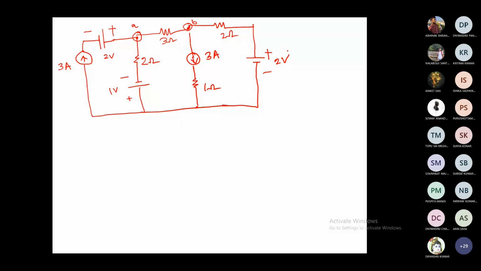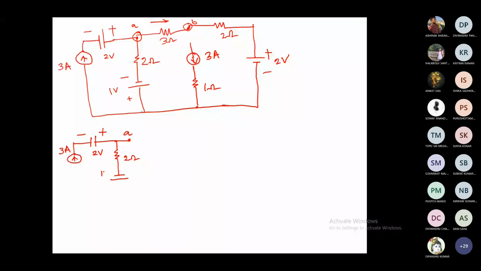Now what to do using Thevenin theorem? As I told, whenever we have to find the current through the load resistance, the first task is to remove it. So I just redraw the circuit by removing the 3 ohm resistor. This is your A, 2 ohm.